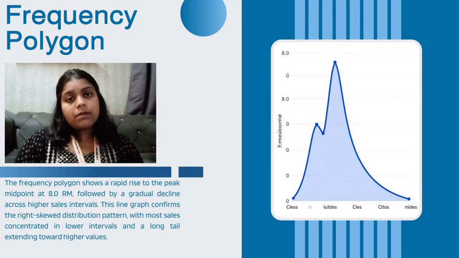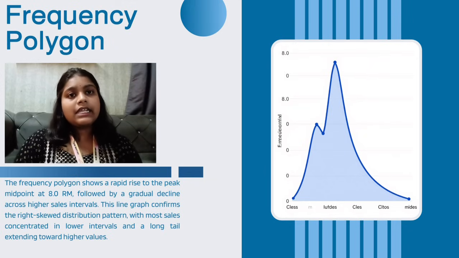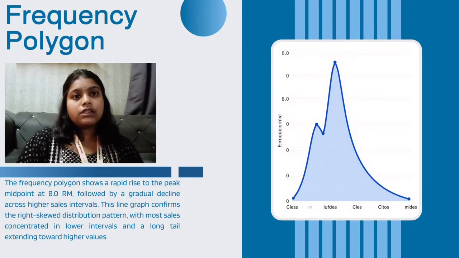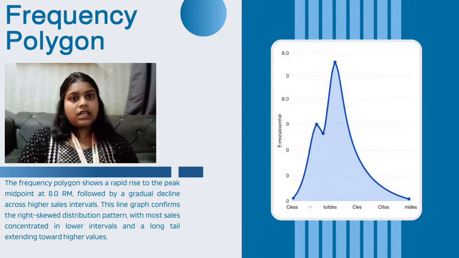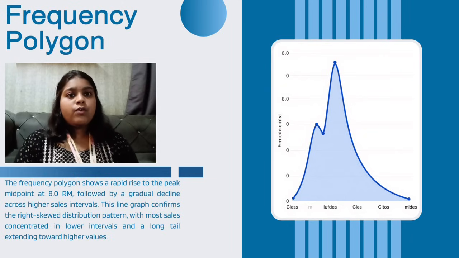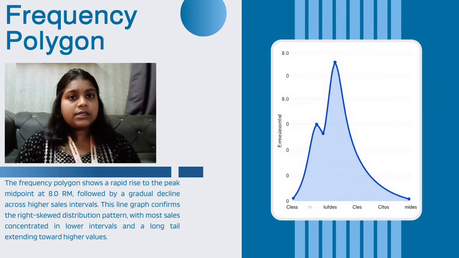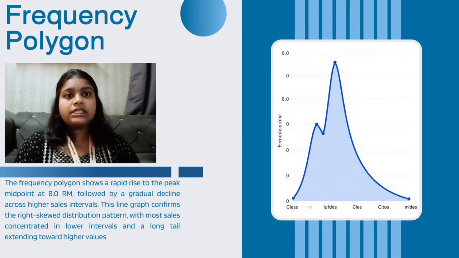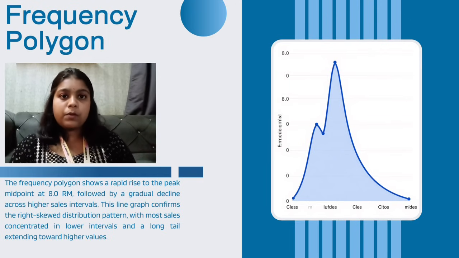This pattern is important because it supports what we observe from the histogram. The data is clearly right skewed because the graph has a longer tail towards the higher sales values. This means that the majority of ABC Cafe's days are concentrated around the lower sales intervals, while fewer days record higher sales. The frequency polygon makes it easier for us to see the overall shape and trend of the sales distribution. Therefore, both the histogram and frequency polygon provide similar findings and confirm that the ABC Cafe's daily sales have a positive or right skewed distribution.